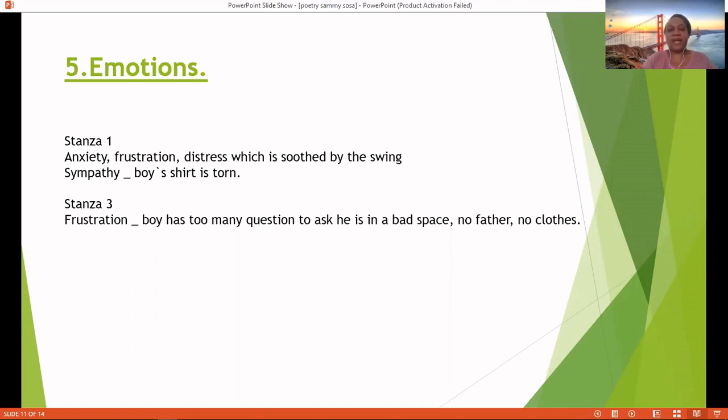In us, maybe is evoked sympathy when we look at the boy's tattered shirt. And last stanza, there is frustration on the part of the boy. He has many questions. He appears to be in a bad space. No father, no clothes, maybe, and that is frustrating to the boy.